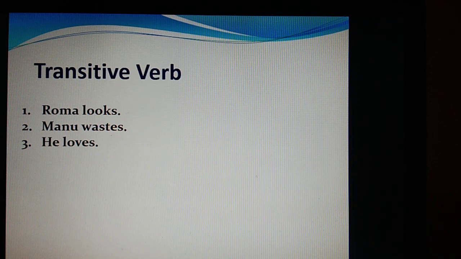Now, let us understand two kinds of verb, that is transitive and intransitive. Now, here are a few examples. Like Roma looks, Manu wastes, he loves. So, children, do you think that this particular group of words is making some sense? Yes, they are making sense, but they are not making complete sense, because